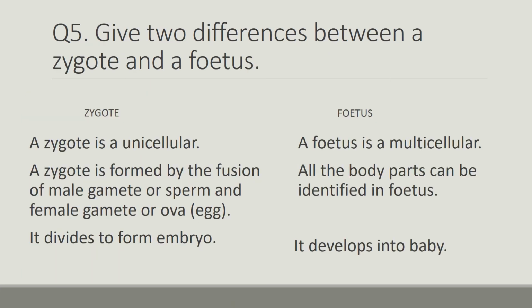Question number 5 is, give two differences between a zygote and a fetus. A zygote is unicellular. Unicellular means it is a single cell. A fetus is multicellular. A zygote is formed by the fusion of the male gamete or sperm and the female gamete or ova, that is the egg. In a fetus, all the body parts can be identified. The zygote divides to form an embryo, whereas the fetus develops into a baby.